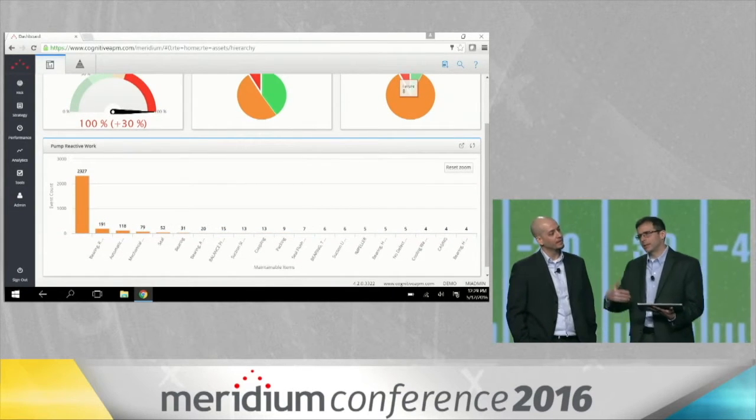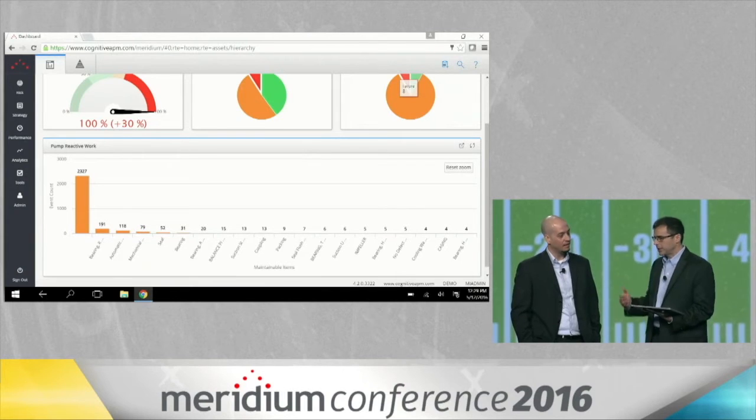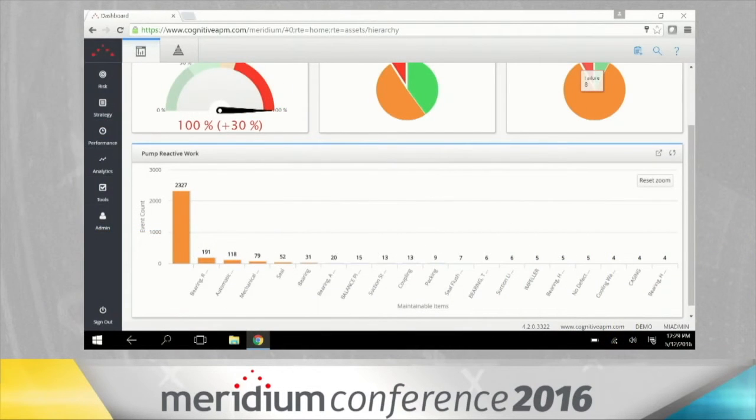So anyway, that's a little bit of a barrier, but I know we have pump issues. So I did a Pareto of our maintainable item code to see what's failing on our pumps so we know where to start to make some improvements. And you know what came up? Number one, we've had 2,500 pump failures across this timeline. You know what came up as number one? Nothing. Nothing's failed. We see that all the time, Chris. So it's either nothing or unknown. That's the most common categories that we run into.